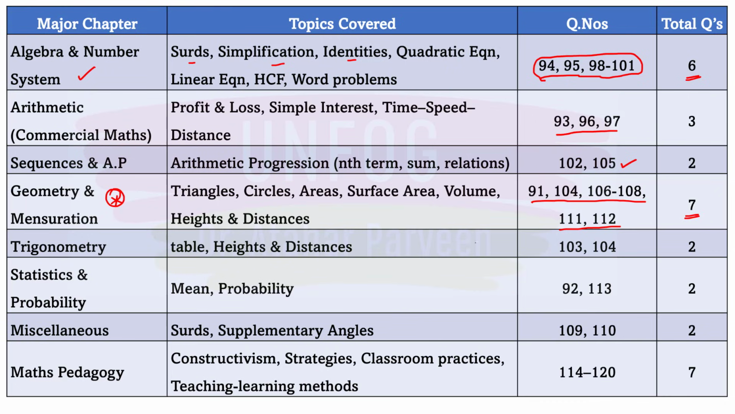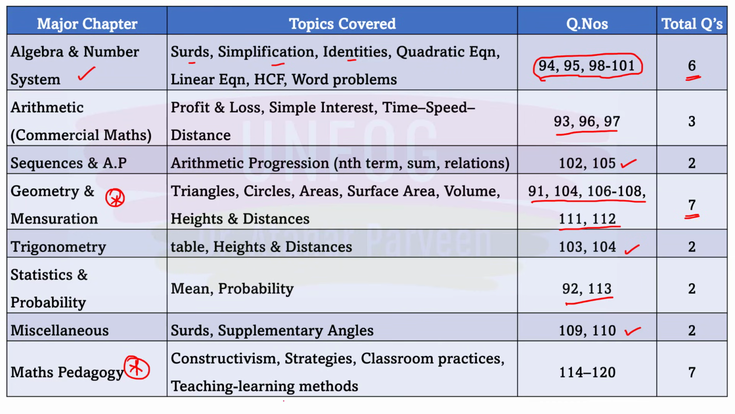Then from trigonometry also 2 questions were asked, 103 and 104. Then from statistics and probability 2 questions were asked. Then some questions from surds and supplementary angles were also asked, question number 109 and 110. And after this, 7 questions were asked from mathematics pedagogy.